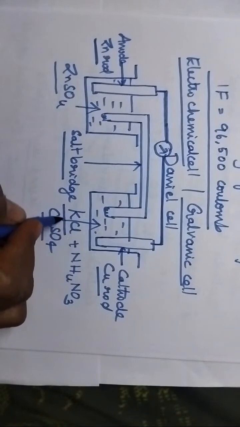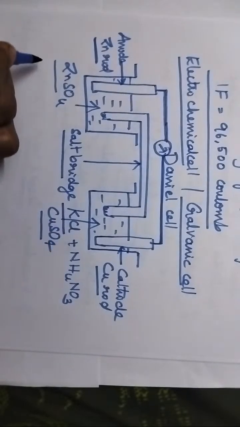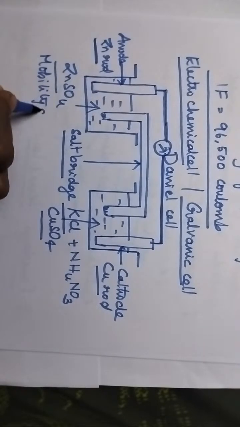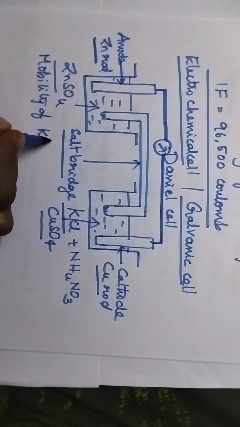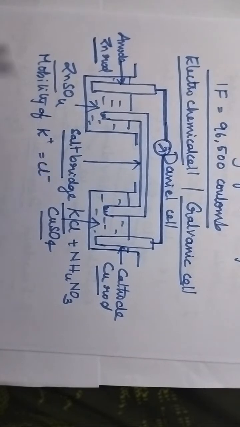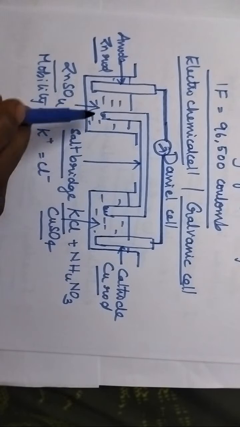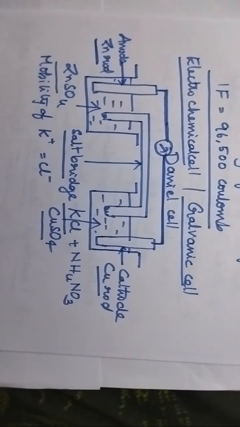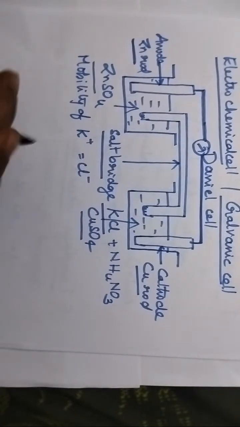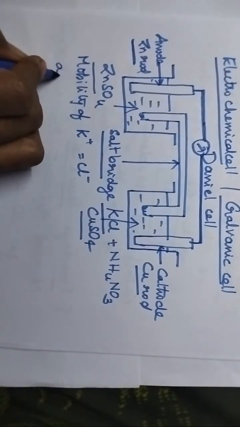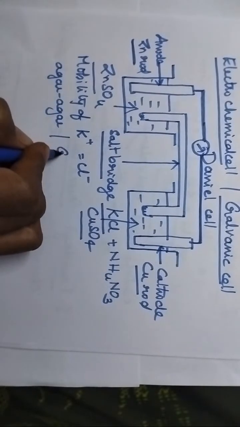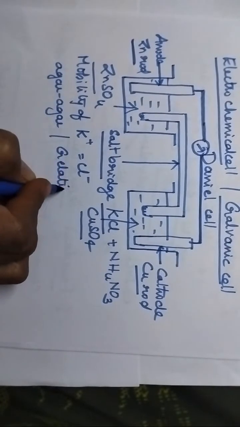So, the choice of potassium chloride is because the mobility of potassium ions is exactly equal to the mobility of chloride ions. Here this salt bridge is a porous material made up of a non-electrolyte like agar or gelatin gel.